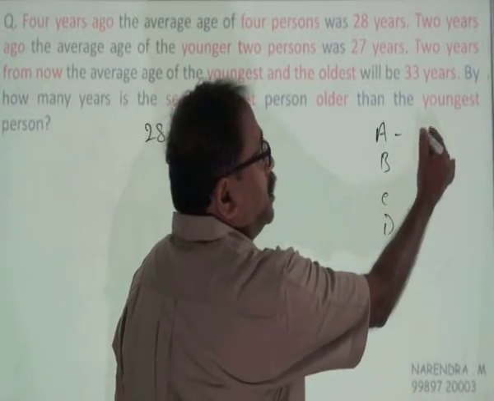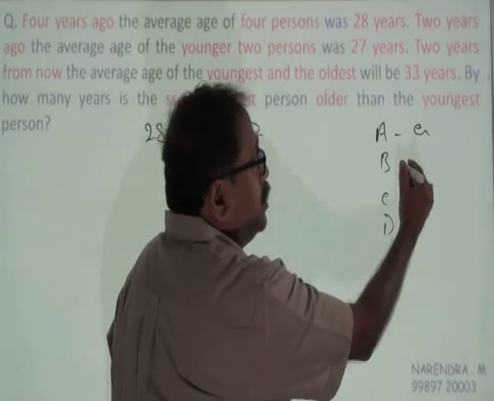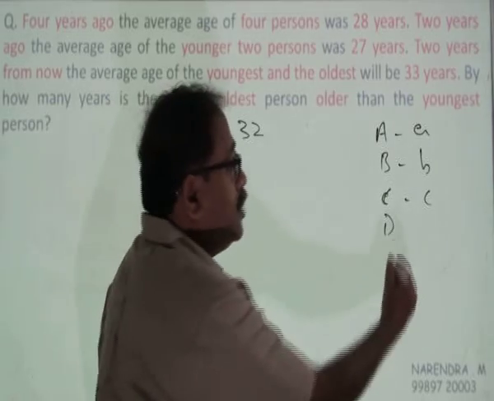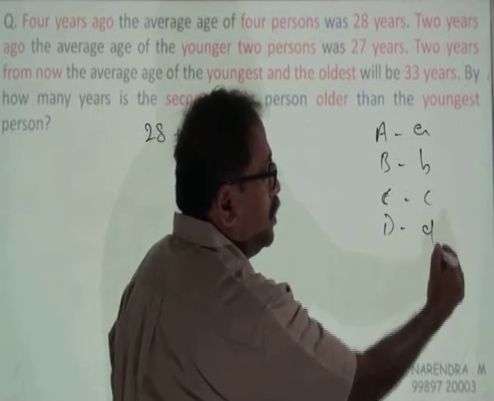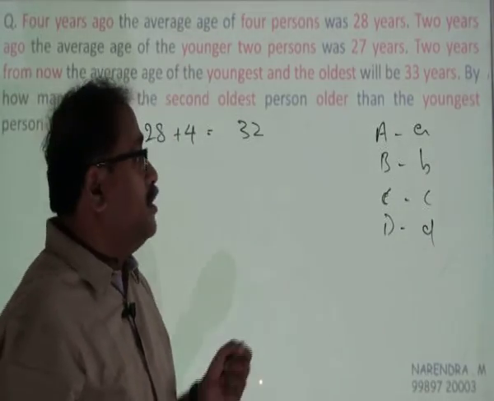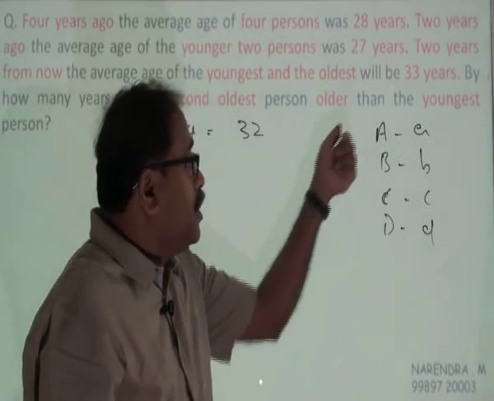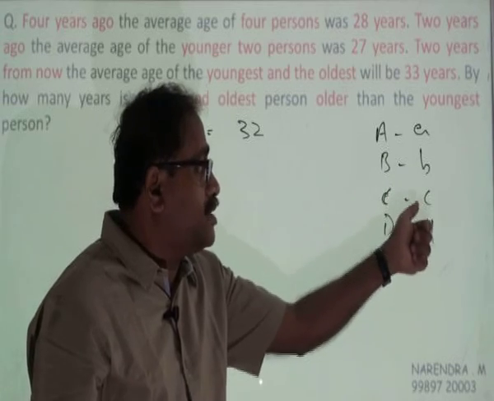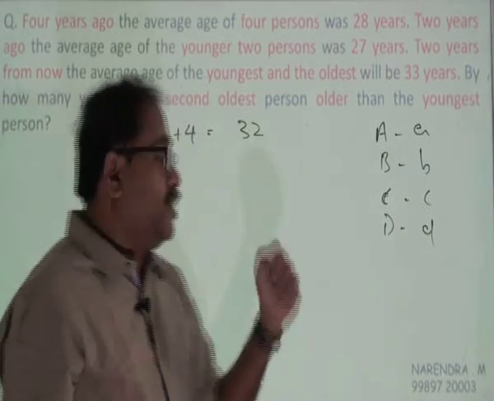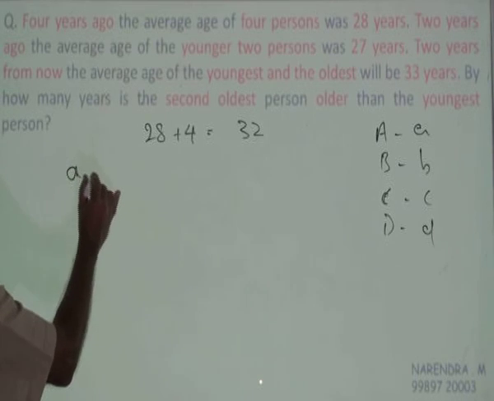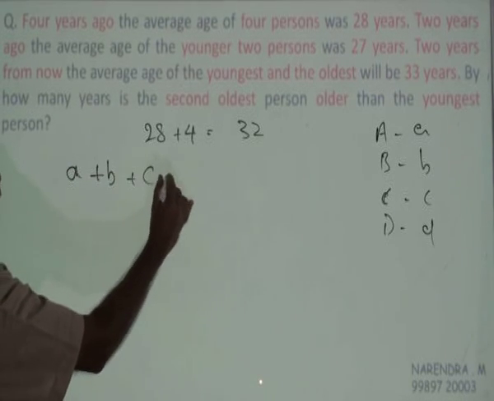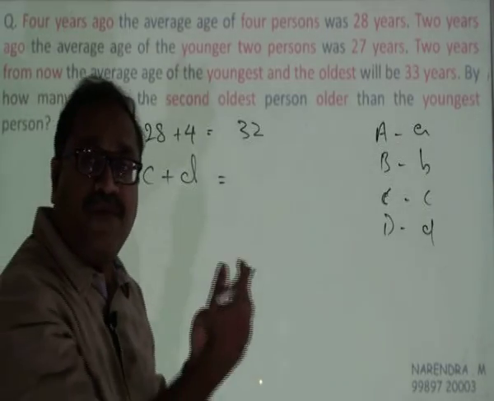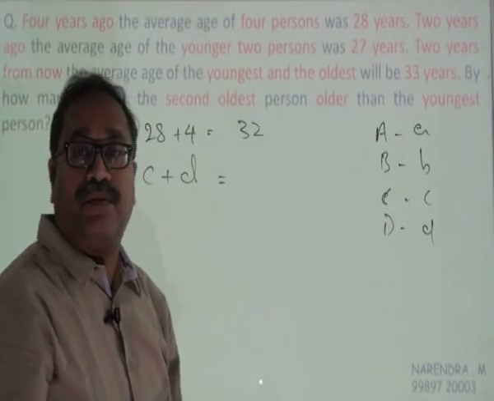Let's assume that the age of A is capital A, the age of B is B, the age of C is small c, and the age of D is small d. Then A plus B plus C plus D is the sum of the ages of these 4 people.